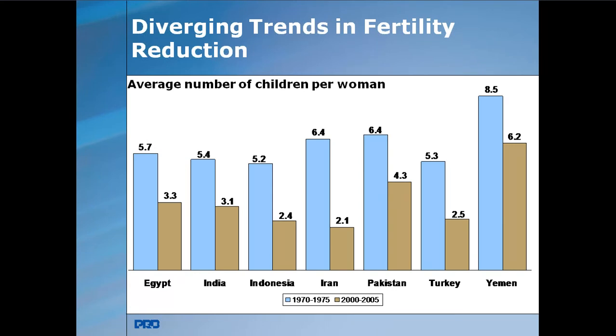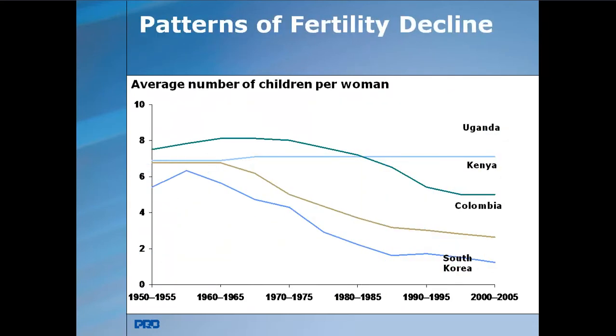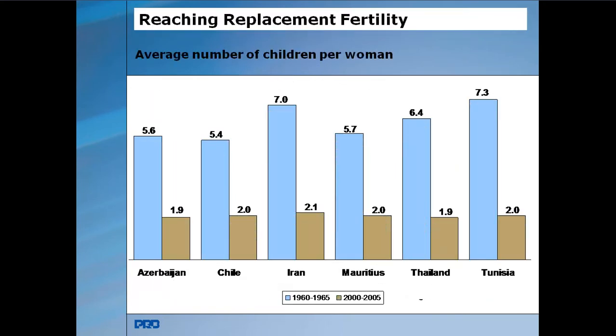In Pakistan, the average number of children per woman is 6.4, and now in 2005 it is 4.3. In Turkey it is 5.3 and then 2.5, and in Yemen it is 8.5, and in 2005 it is 6.2. Here, if you observe the average number of children per woman in South Korea, Uganda, etc., in the different countries, they are on the negative side, the minus side, compared with the developing countries.